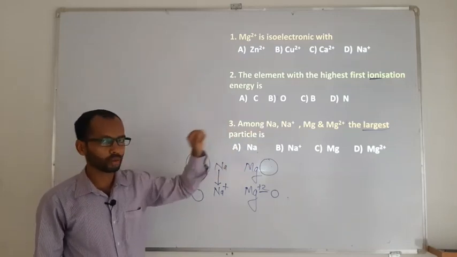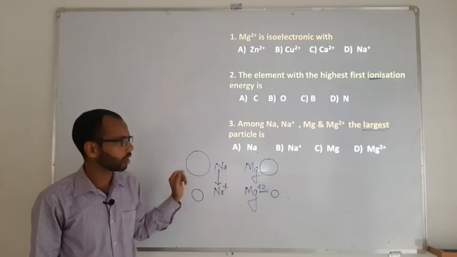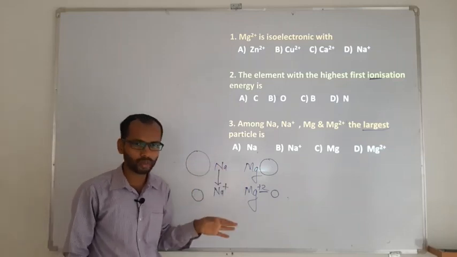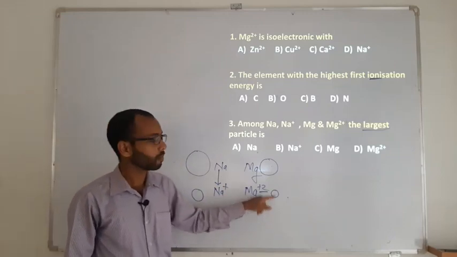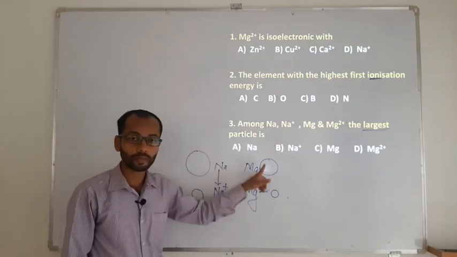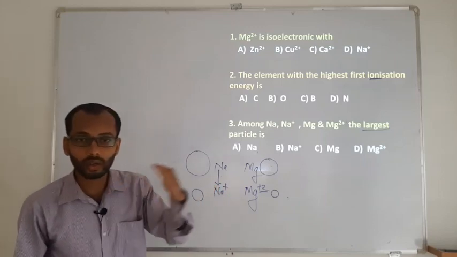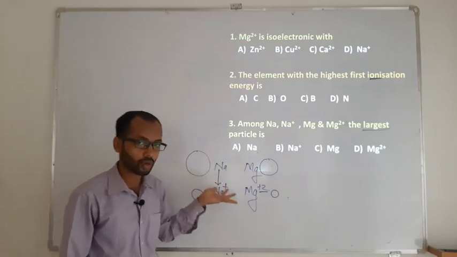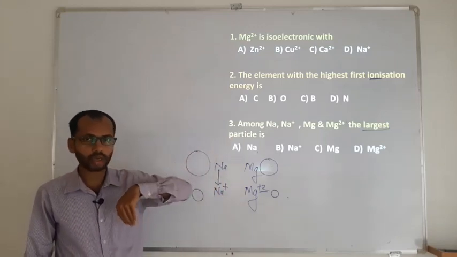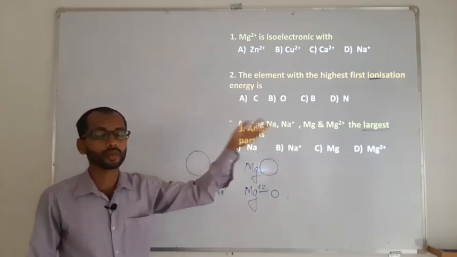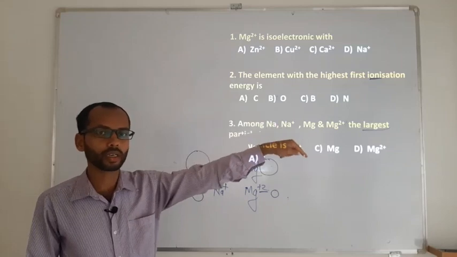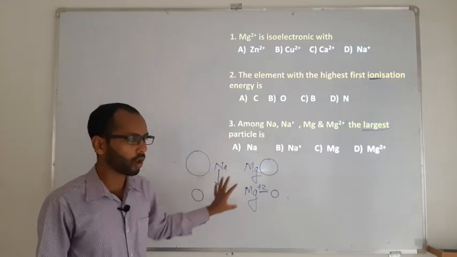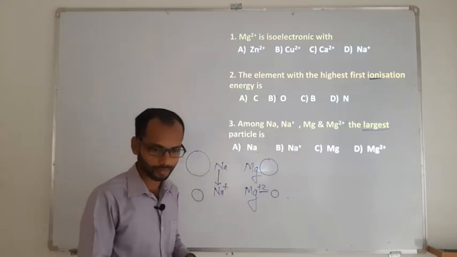They may also ask which is going to be the smallest. For the smallest, you do not need to arrange them; you just see which has the highest positive charge, and that is going to be the smallest. They may also ask you to arrange them in increasing or decreasing order of size. In increasing order, smaller comes first and larger comes last. In decreasing order, larger comes first and smaller comes last. This is how you can relate it in all aspects.